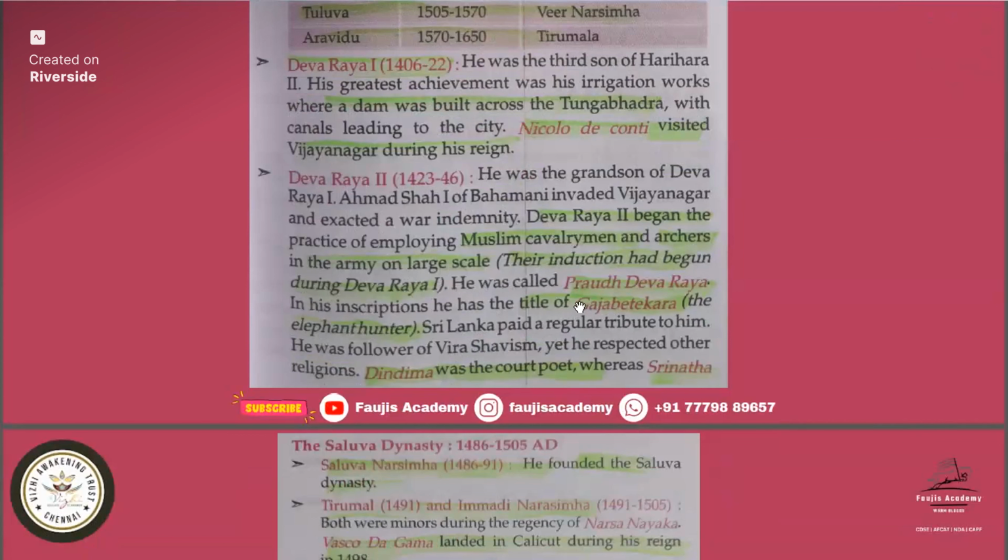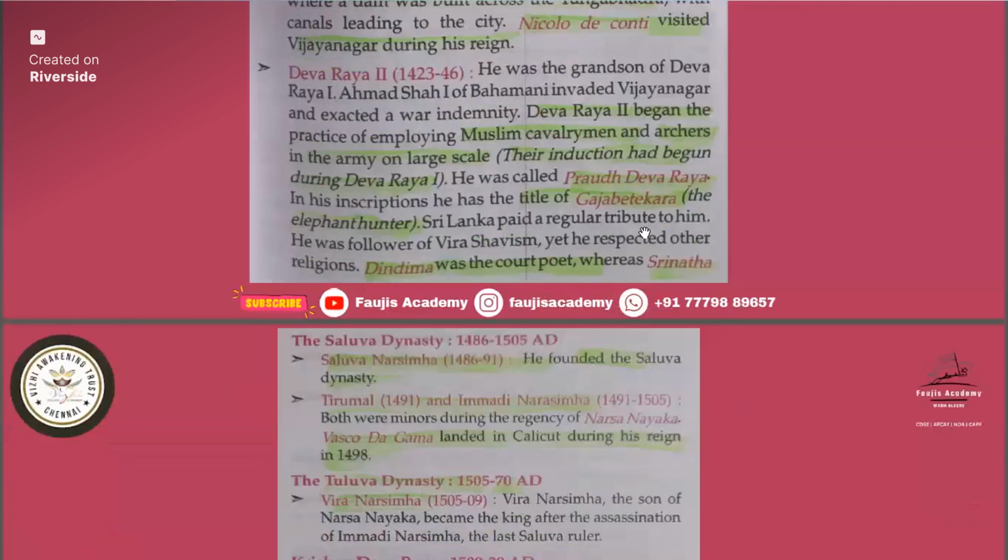He was called Praudha Devaraya, and he also got the title of Gajabetekara. So remember this title. Remember all their titles. Gajabetekara was given to Devaraya II, and Dindima was the fourth poet.